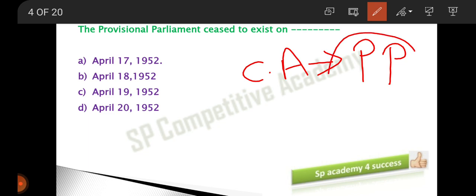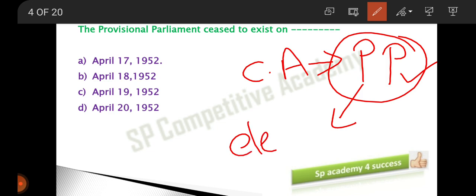This provisional parliament existed till we conducted the general elections, till we got the first elected parliament. And we had an election. The first general election was conducted in May 1952.